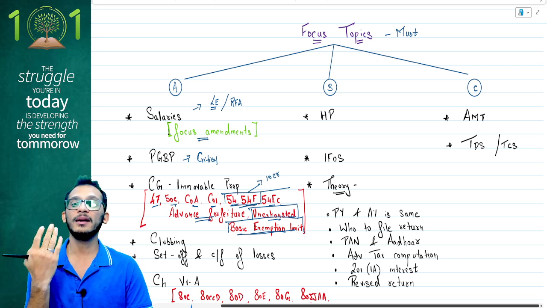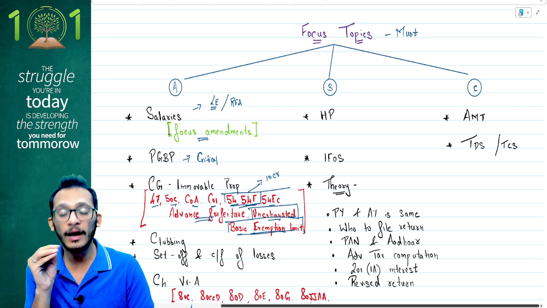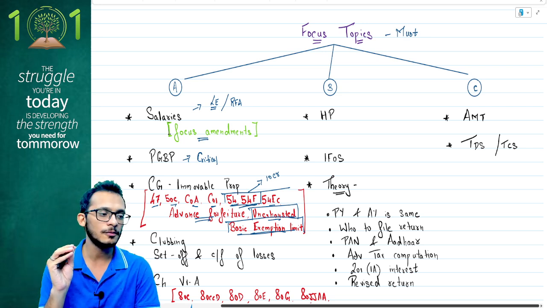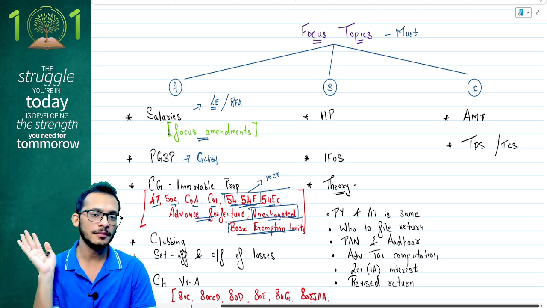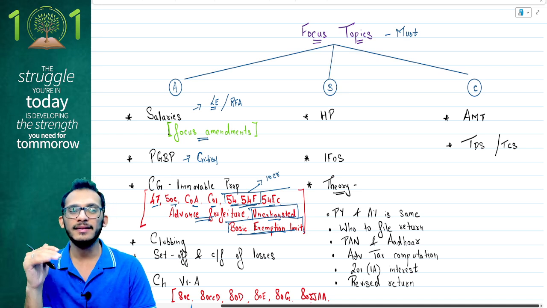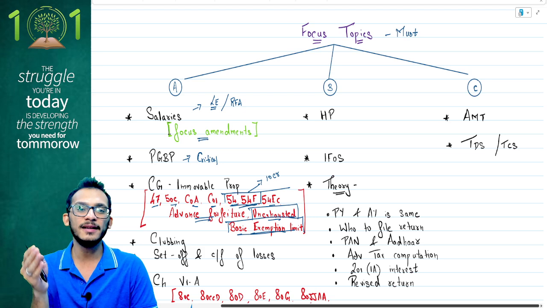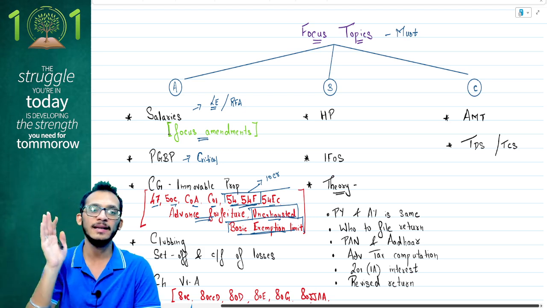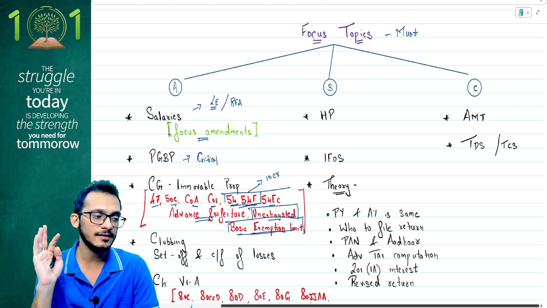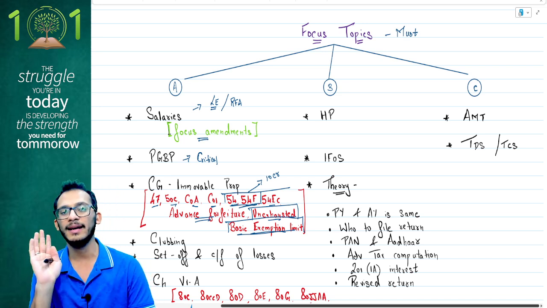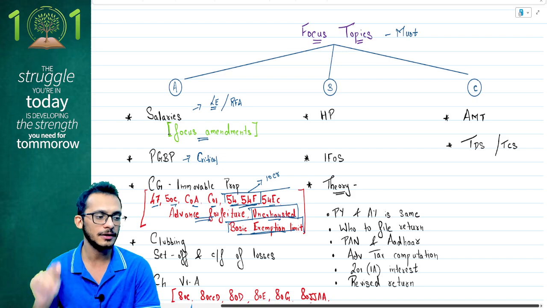Capital gains might look like a lengthy and difficult chapter, but you only have to focus on one topic, which is immobile property. You do that and your life is already sorted. That is my small request. That is why I'm putting it in category A itself rather than category B or C, because people make the mistake of going through the other topics as well and waste time on those. Those are not being tested in the exam. You can choose to let go. Focus on the immobile property part of capital gains.